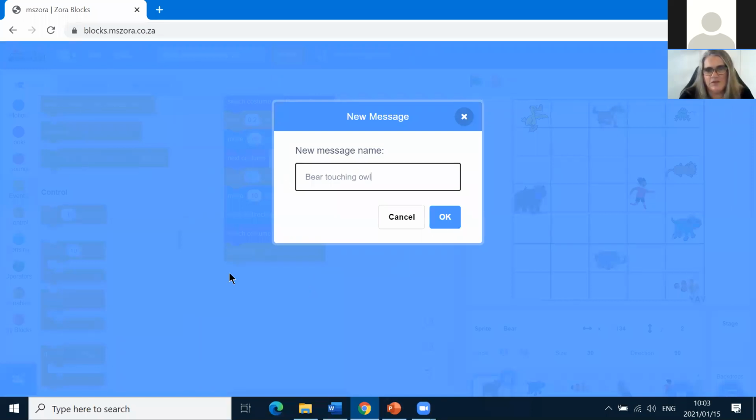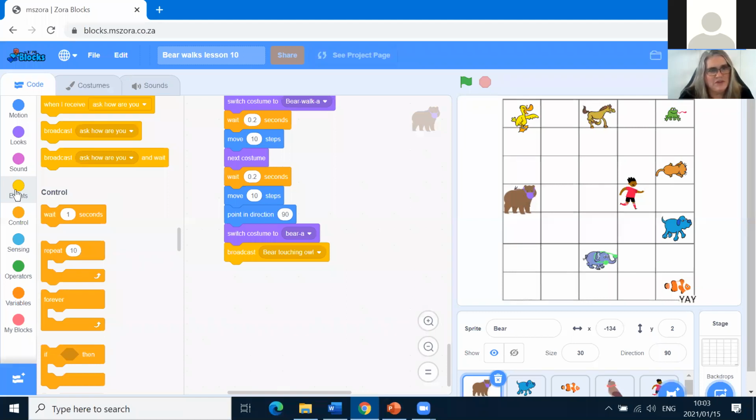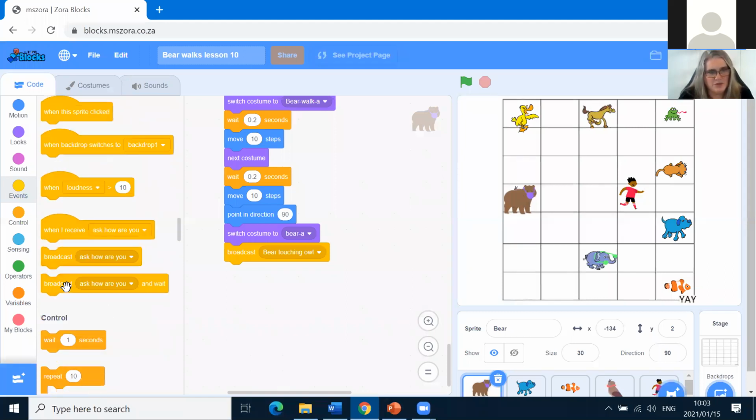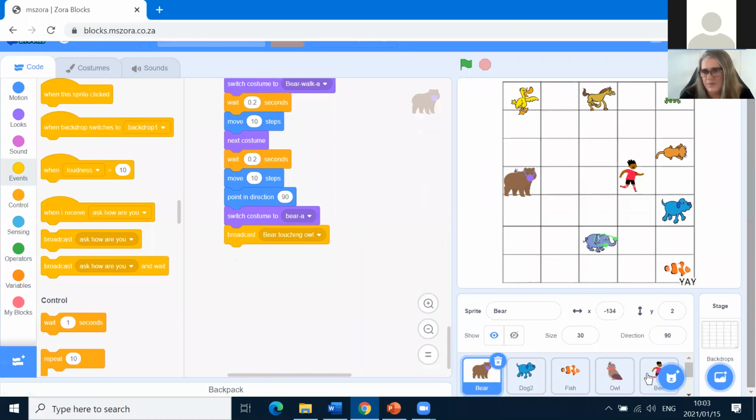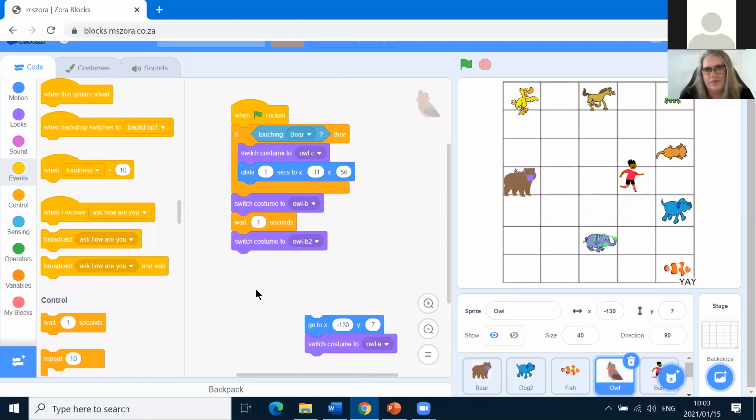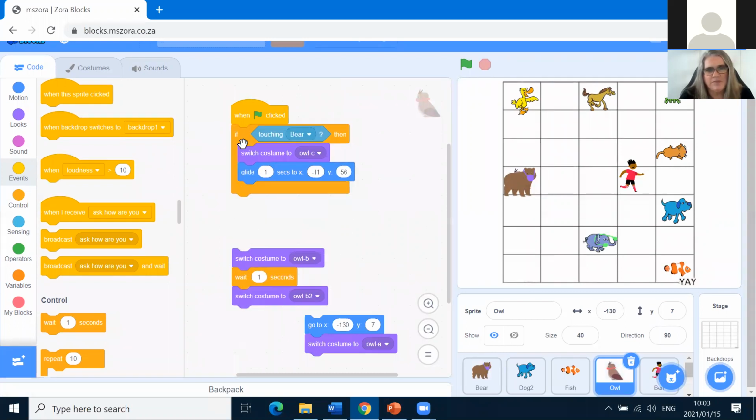All right, so we put a broadcast. We went to the events tab. We find a broadcast, Bear touching Owl. We won't wait, because Owl, we go to Owl's picture, click on Owl. Remember we put this code here, but it doesn't actually work. So we're going to move it away, get that out.